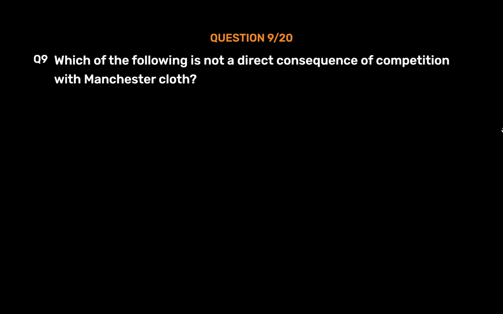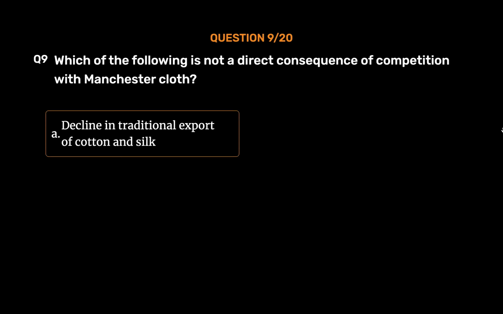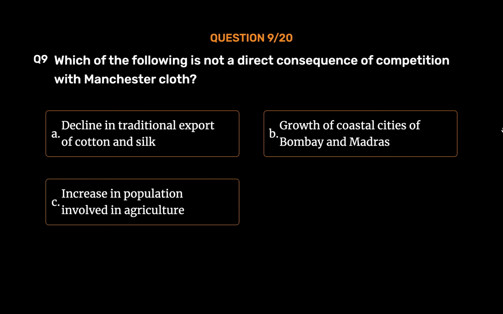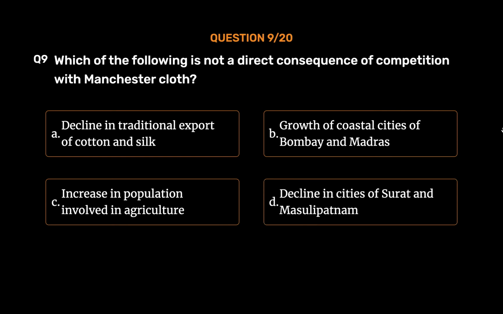Question number 9. Which of the following is not a direct consequence of competition with Manchester cloth? Option A. Decline in traditional export of cotton and silk. Option B. Growth of coastal cities of Bombay and Madras. Option C. Increase in population involved in agriculture. Option D. Decline in cities of Surat and Masulipatam. The correct answer is Option C.